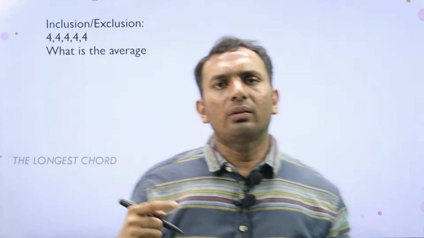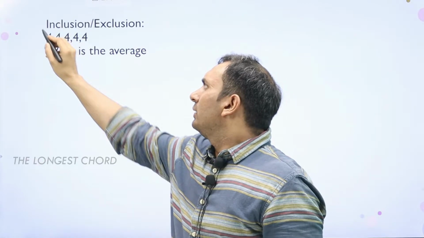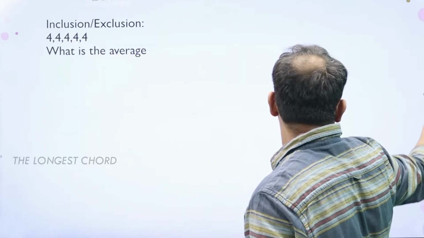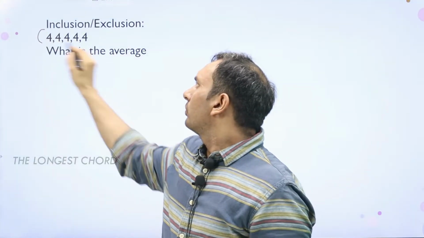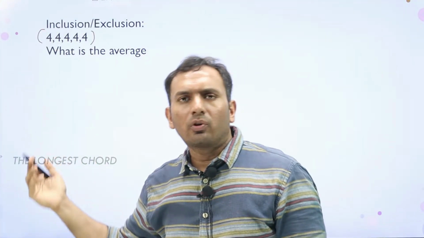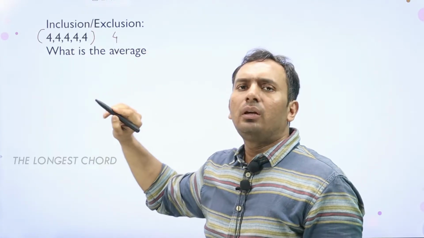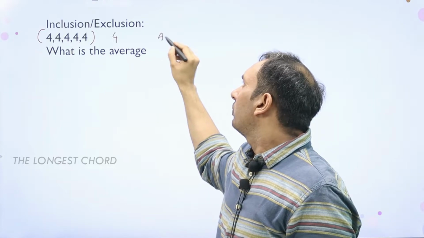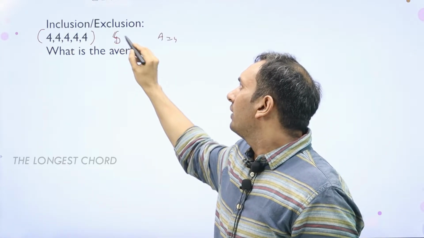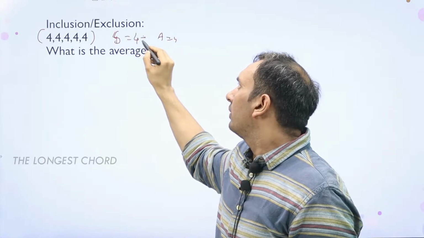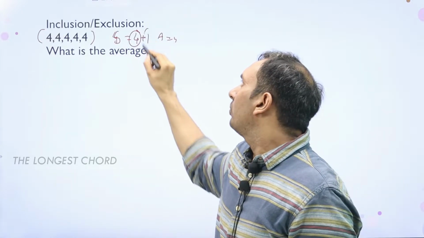So let us look at this concept. Let's say we have 5 numbers, each of which is 4. Can we say that the average will be 4 only? But if we add any new number, let's say I add a 4, can I say that the new average will be nothing but 4? But if I add a 5, and I break this 5 as 4 plus 1, can I say the 4 will not make any change? So the change will be made by only the 1.